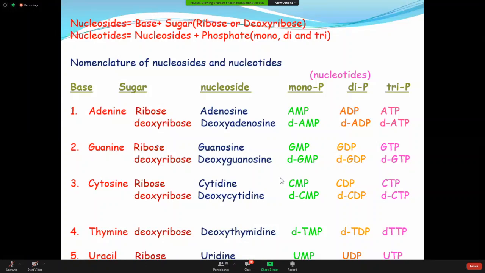Over the cytidine, now the same thing. You are getting cytidine monophosphate, cytidine diphosphate, cytidine triphosphate. This is deoxyribose, so just add a deoxy. So deoxycytidine, deoxycytidine monophosphate, deoxycytidine diphosphate, deoxycytidine triphosphate. Now come to the fourth one, thymine. So thymine, you can see the difference here. I did not put the ribose. I just put deoxyribose here. Why? Can somebody tell me why?